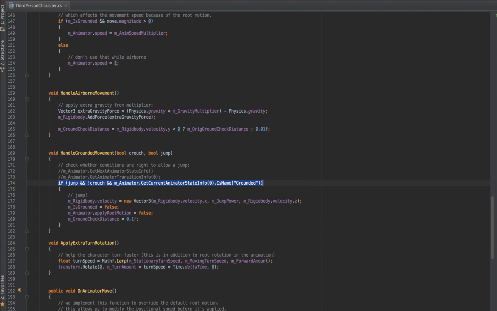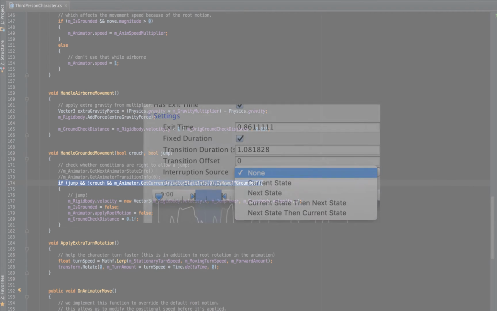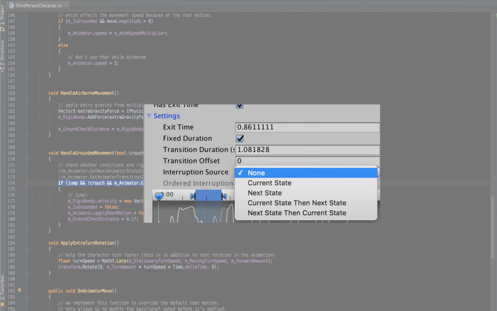If we check the standard assets third-person character script, we'll see that handling Mecanim through code is quite complex, because the developer needs to check if the current state is this state and not in that state, or in transition to some state, totally breaking the finite state machine feel of Mecanim. And on top of that, when the interrupt source option is used, which gives even more player responsiveness, handling becomes more difficult when we must be aware of the order of interruption.